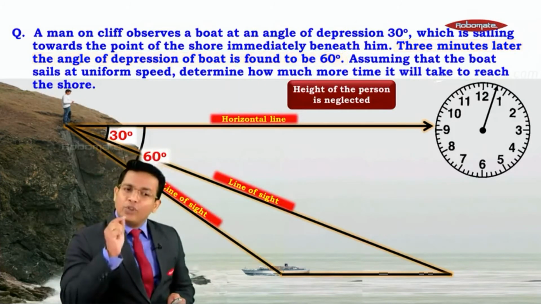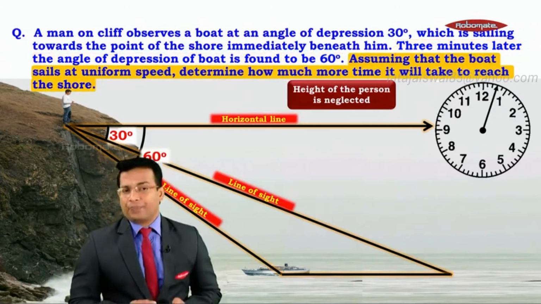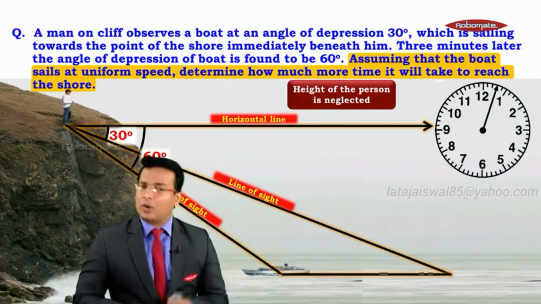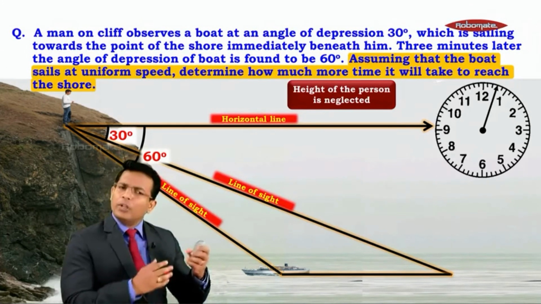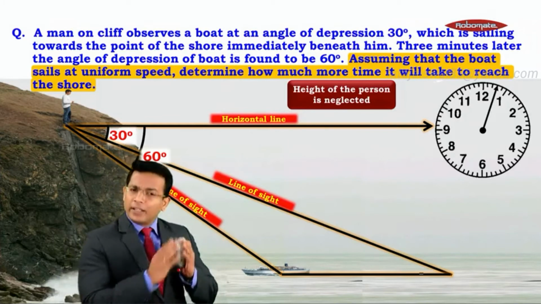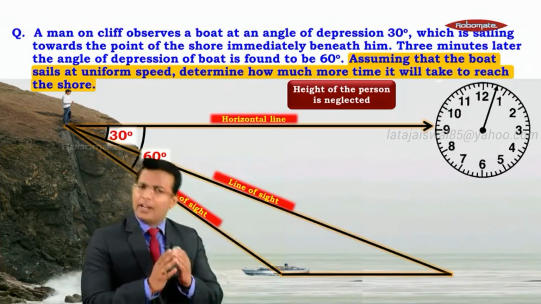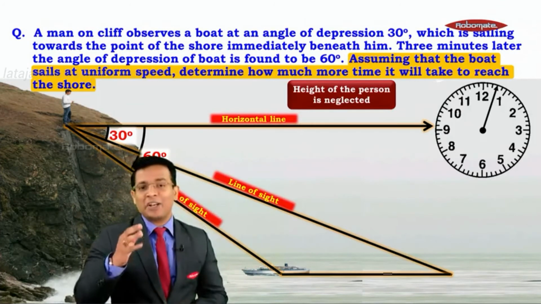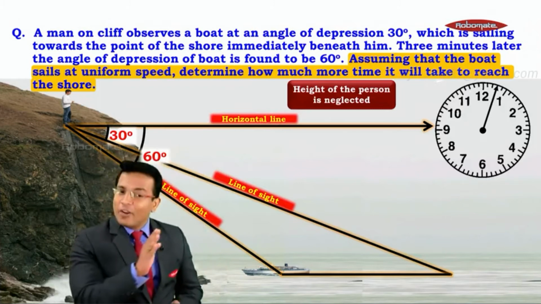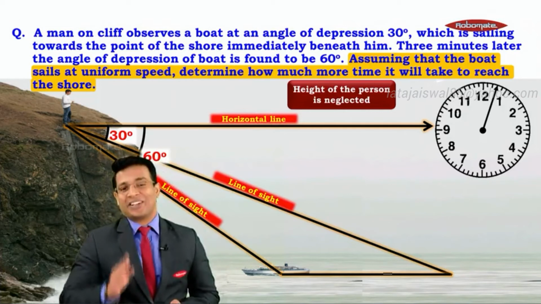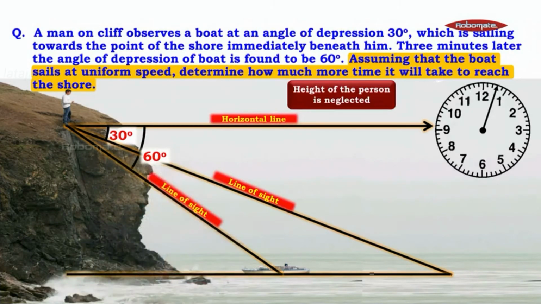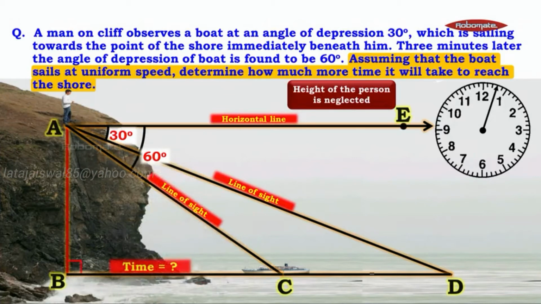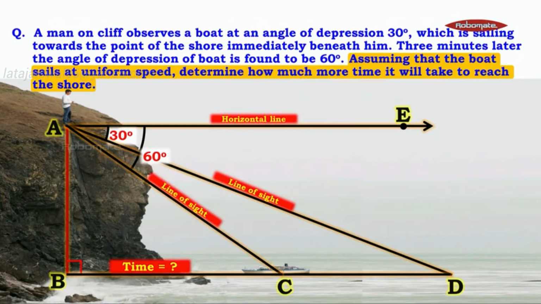Now further it says that assuming that the boat sails at a uniform speed, determine how much more time it will require to reach the shore. So the speed, it says it is a uniform speed. That means that speed the boat took to travel from that first point till this point, that speed would remain the same. If that speed remains the same, how much more time it will take for this boat to reach the shore? Right, that means this distance what it covered. We need to find how much time it took to reach here, right? So this is what we need to calculate. We need to calculate the time here it took to travel from C to B, right? This is understood. Beautiful. Now let's move ahead.